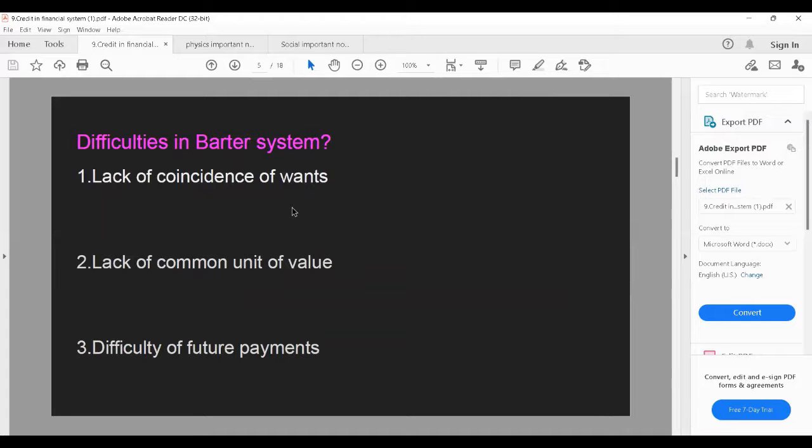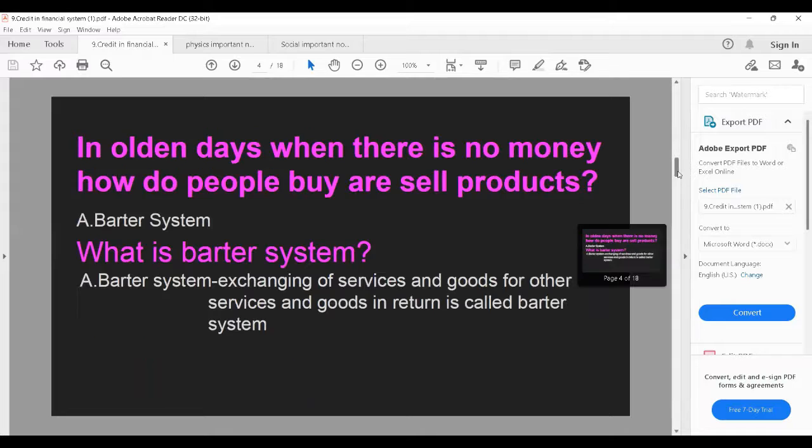Difficulties in barter system. What are the difficulties in barter system? Lack of coincidence of wants, lack of common unit of value, difficulty of future payments.